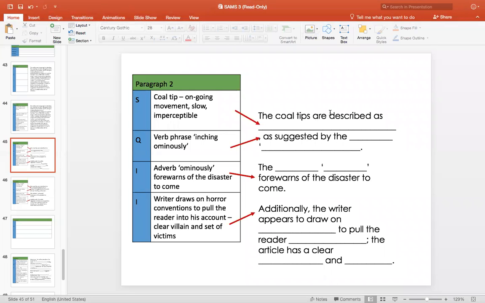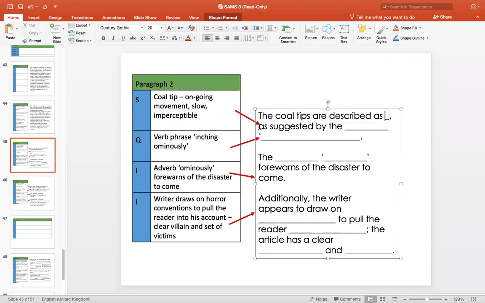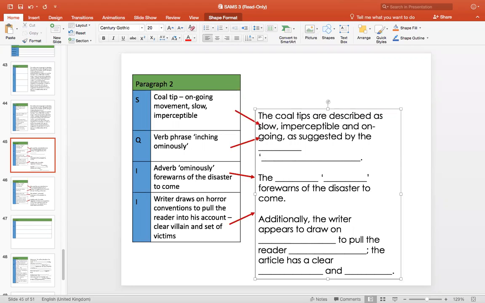I just had to zoom out a little bit so that I can edit what's happening. My aim is to move my statement bit here: cold tips, ongoing, movement, slow, imperceptible. I'm going to pop that with the arrow into that first line there, all right? So the writing frame is on the screen and I'm going to use it to insert that information from the plan. I'm going to put that the cold tips are described as slow, imperceptible, and ongoing. Okay, the three words that I've got in there: ongoing, slow, and imperceptible.